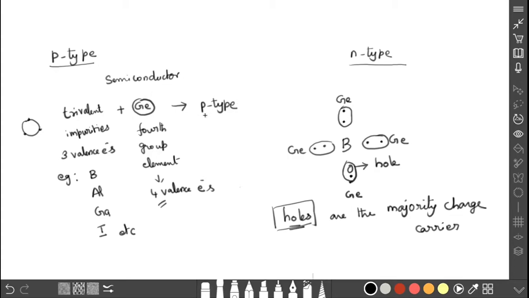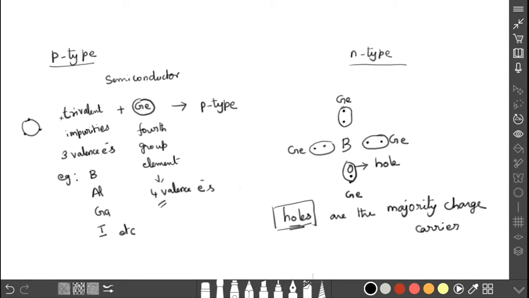Once again I will repeat, listen carefully. So how are the p-type semiconductors formed? The germanium is the semiconductor which is added with trivalent impurities like boron, aluminum, gallium, indium, etc. It produces the p-type semiconductor. In boron, 3 valence electrons are there. These 3 valence electrons make bonding with the germanium, but one vacant site will be there to accept the electron. That vacant site is called a hole. So in case of p-type, holes are the majority charge carriers.